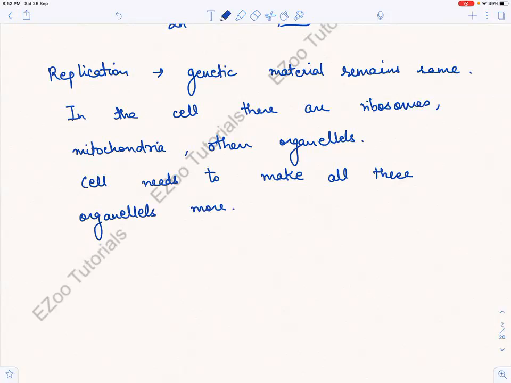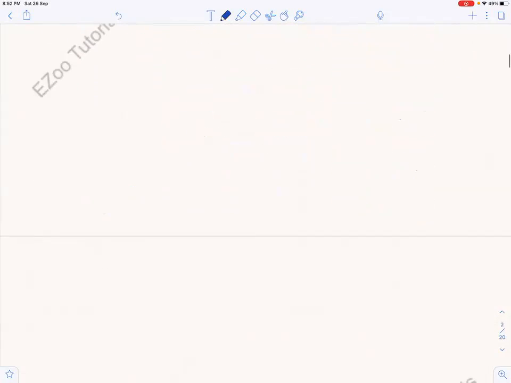Because it is replicating. अब एक है, उसको दो में होना है, so obviously whatever material is there, it should increase, then only it will be divided equally, right? So equal distribution of all the organelles होना है. तो उसके लिए सेल को क्या करना है? It has to make more organelles.